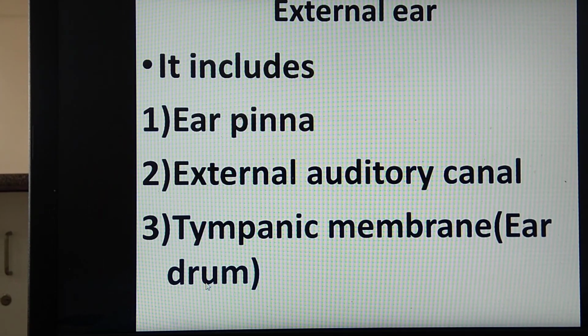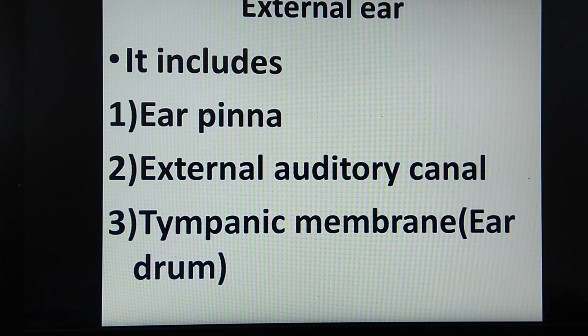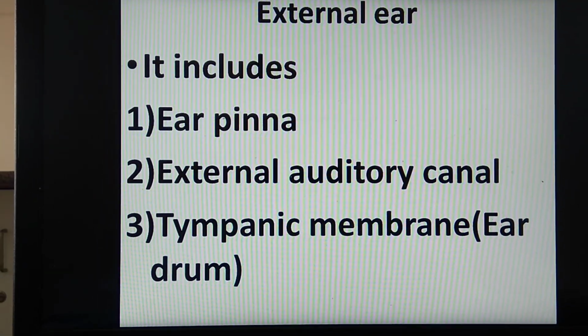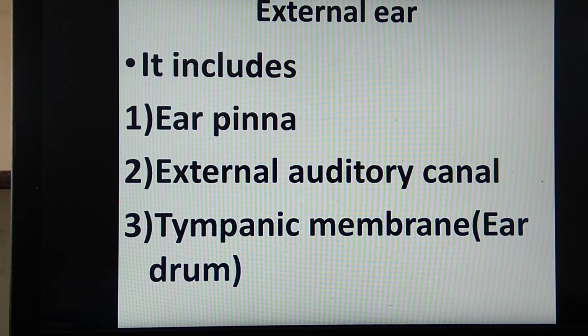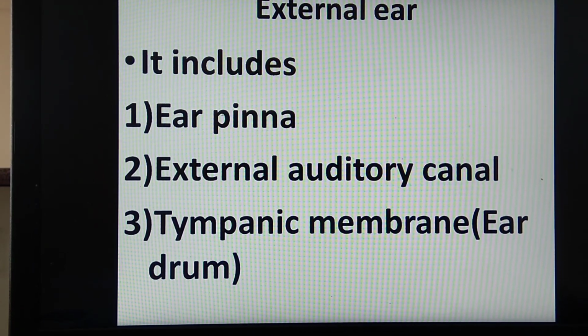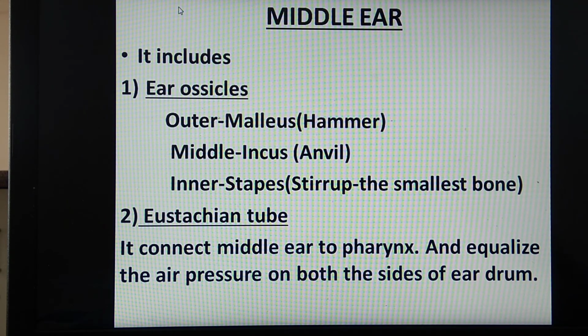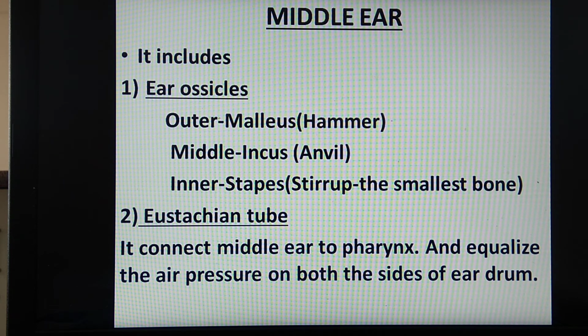Next to that, we'll see about the middle ear. The middle ear consists of three ear ossicles and the eustachian tube. The ear ossicles, from exterior to inner side, are malleus, incus, stapes, and the eustachian tube is for equalization of air pressure on both the sides of the ear drum.